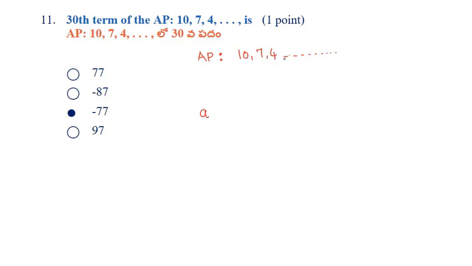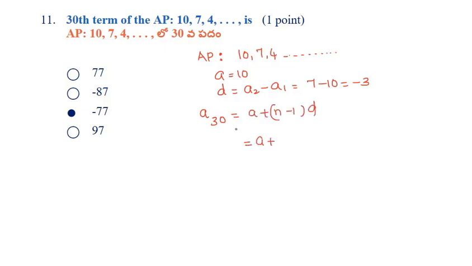Next, in an AP, find the 30th term. The AP is 10, 7, 4 and so on. Here the first term A equals 10. The common difference D equals A2 minus A1, so 7 minus 10 equals minus 3. Now we have to find the 30th term. A plus n minus 1 into D is the nth term formula.